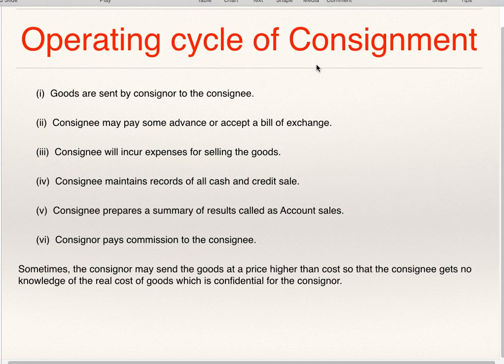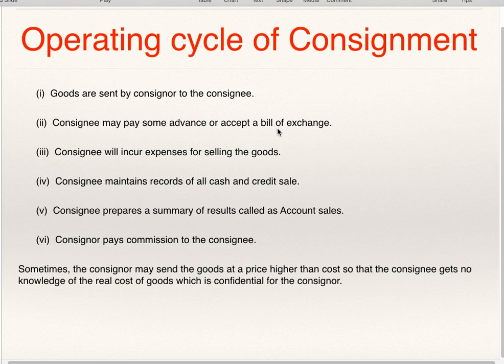Now we'll see the operating cycle of consignment, how it works. Goods are sent by the consignor to the consignee. The consignee may pay some advance or accept a bill of exchange. The consignee is getting goods from the consignor. He is supposed to sell these goods.